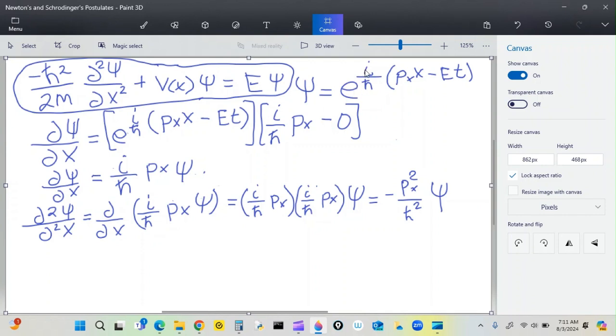Here's the function that we developed earlier. That's e to the i, which is the square root of -1. Weird, weird, weird. But this is the wave function that Schrodinger proposed as one of the general solutions. It's not all of the general solutions, but it's actually one of the easier ones, if you can believe that. So let's test to see what the second derivative of psi with respect to x is.